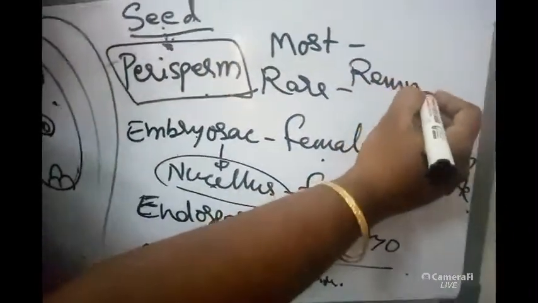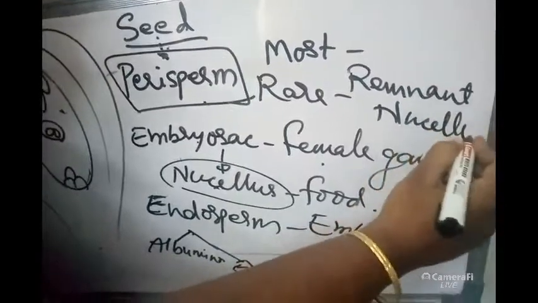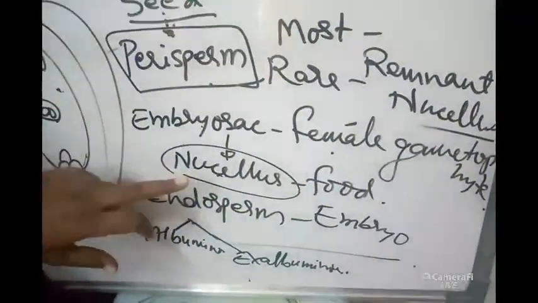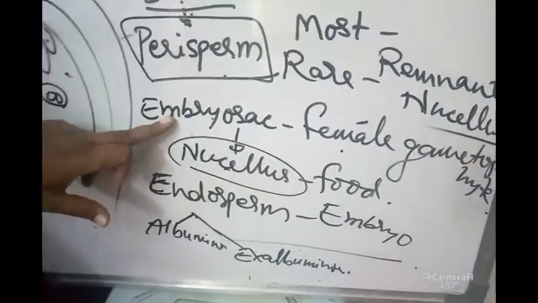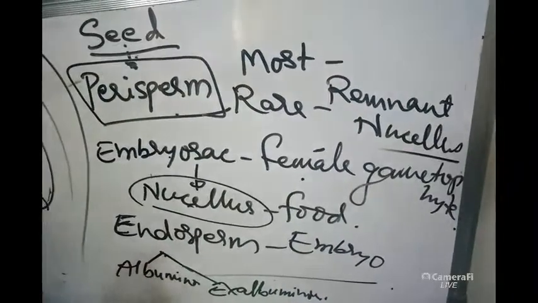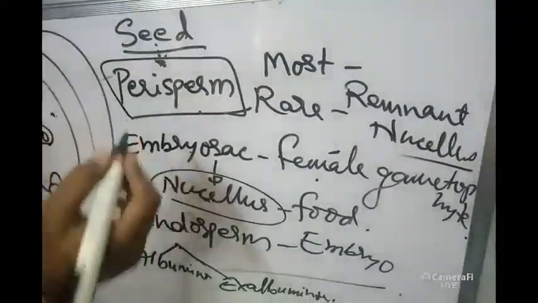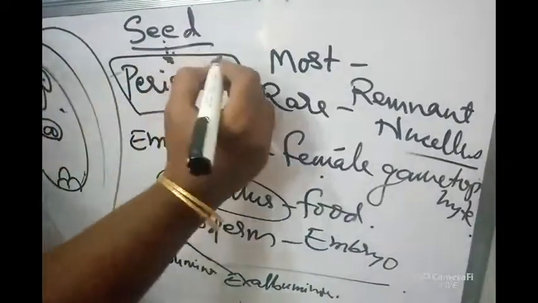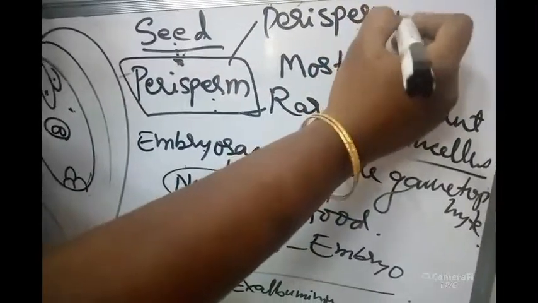Remnant nucellus means leftover nucellus in the seed. So whatever nucellus is utilized as food by the embryo sac, if at all it is left over a little, then that type of seeds are called perispermic seeds. Perispermic seeds, the seeds with perisperm, are called perispermic seeds.